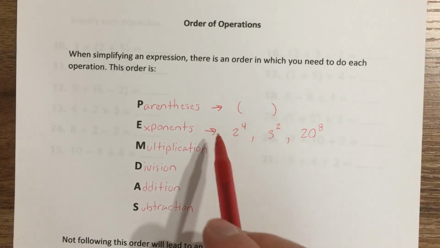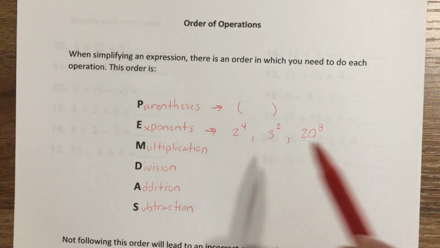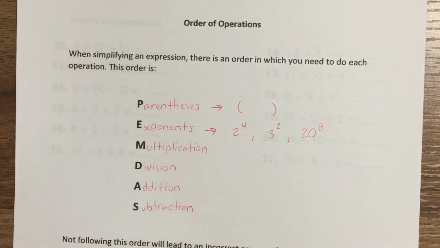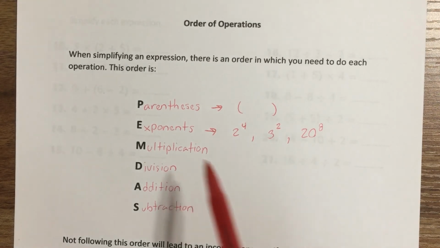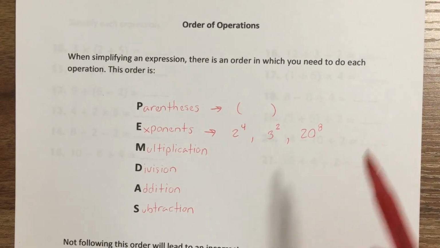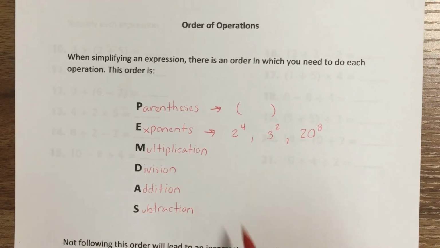So it's not 4 times 2, it's 2 times 2 times 2 times 2. It'll make more sense as we're doing some of the practice problems below. But that is first, and then you do exponents after that. Multiplication and division: we multiply numbers, we divide numbers.